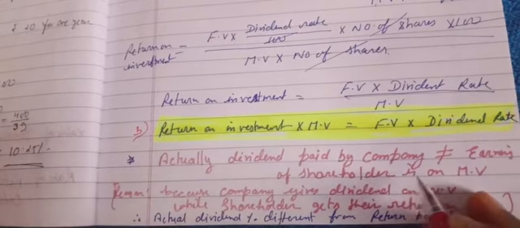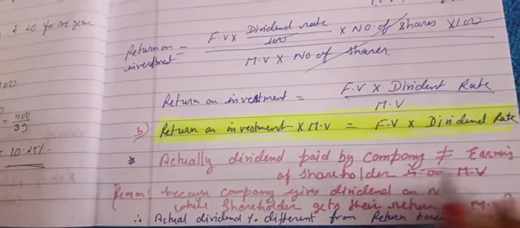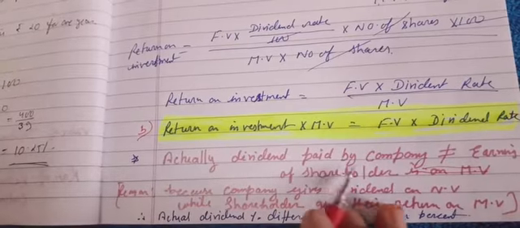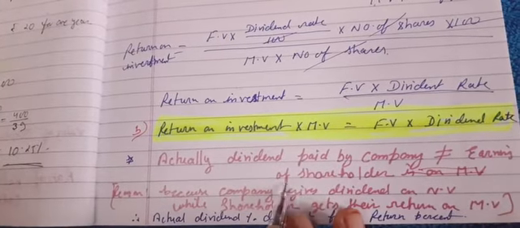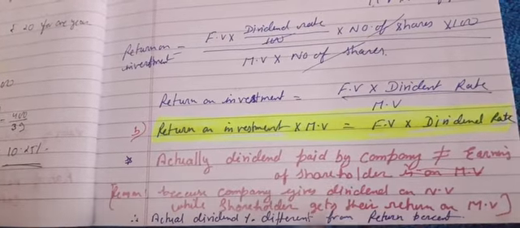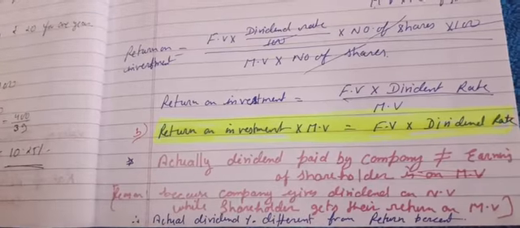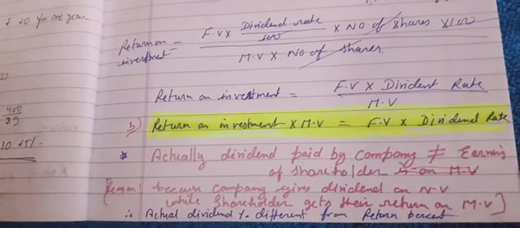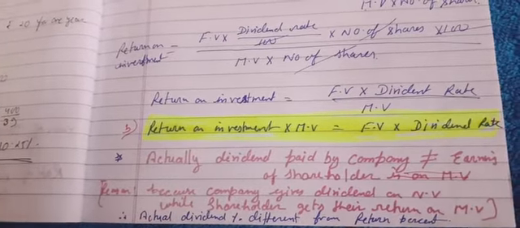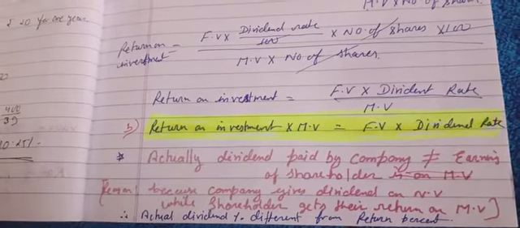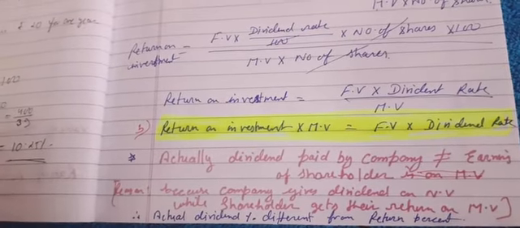I have written here, actually dividend paid by company is not equal to earning of shareholder. In general people think that I am a company, I am giving 10 rupees to my shareholder, so directly 10 will go to that shareholder. No, it is not like that. This is totally different.